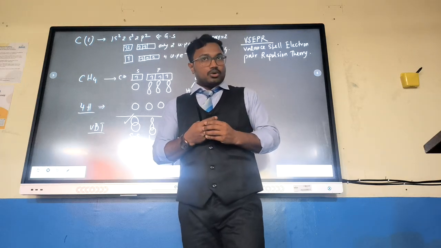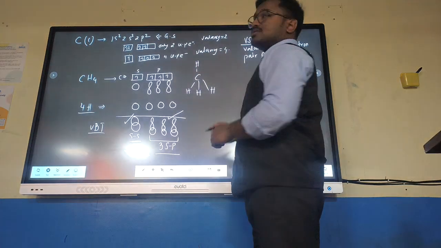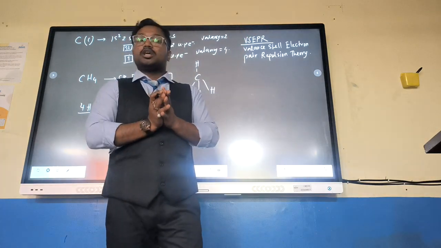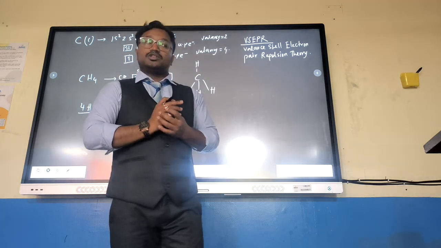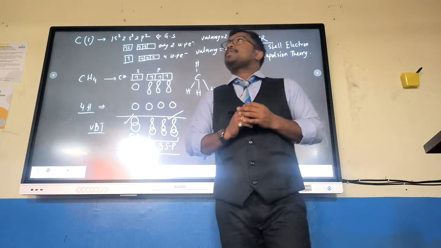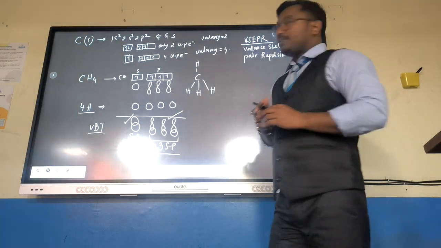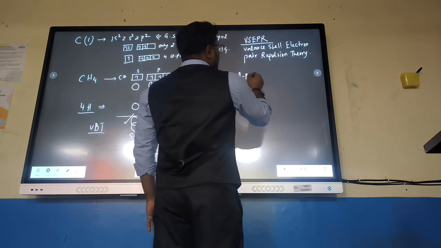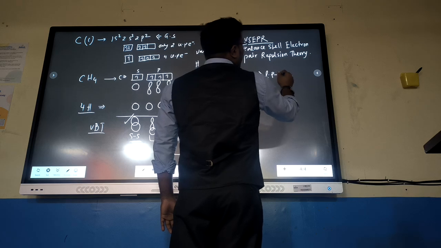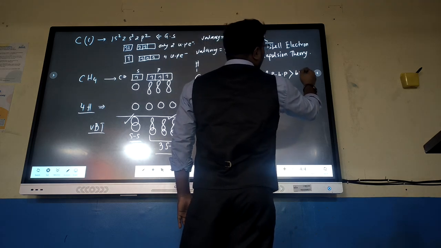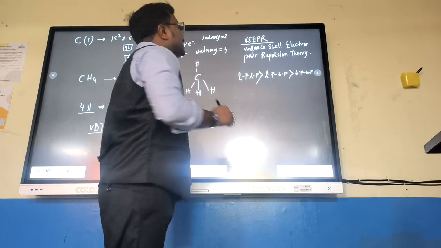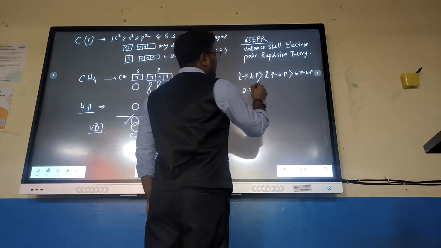The second postulate says that if all atoms are in their positions and no lone pair comes, there will be no distortion, no change in the structure. The structure will remain according to the steric number. What is steric number? I am coming to that. The third concept is that lone pair-lone pair repulsion is greater than lone pair-bond pair repulsion, which is greater than bond pair-bond pair repulsion. For entry of each lone pair, the angle decreases by 2.5 degrees.